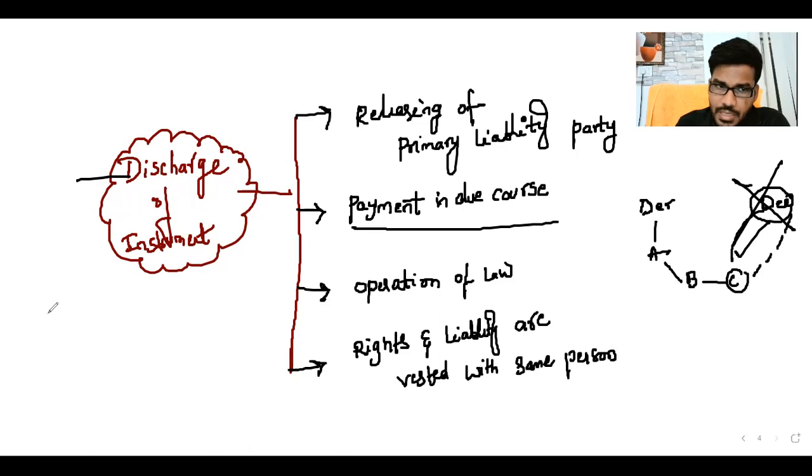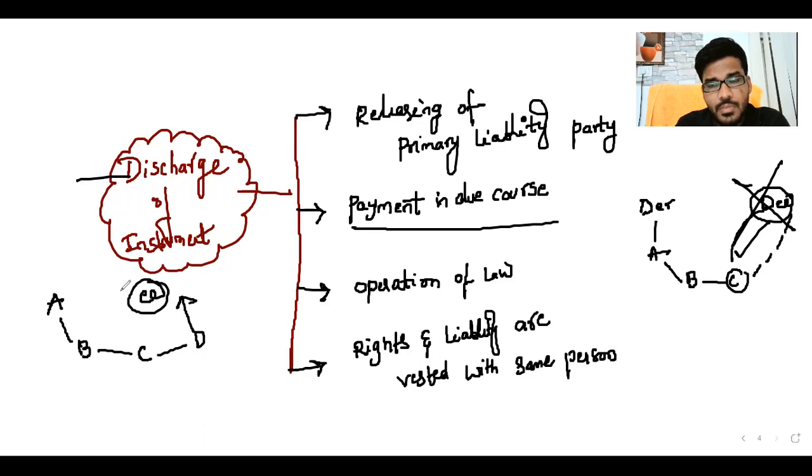Simple. A endorses the instrument to B, B endorses to C, C endorses to D, and D endorses the instrument to the drawee itself. Now the instrument is with the drawee. Who has the right to receive money? Drawee only. Who has the right to pay the money? Drawee only. Right and liability are with the same person.